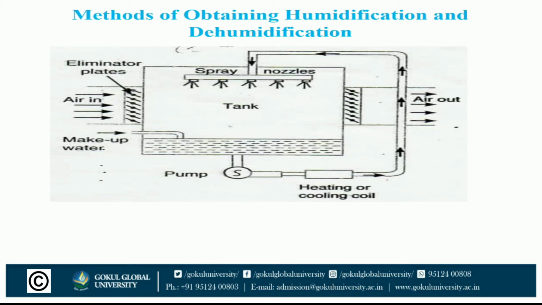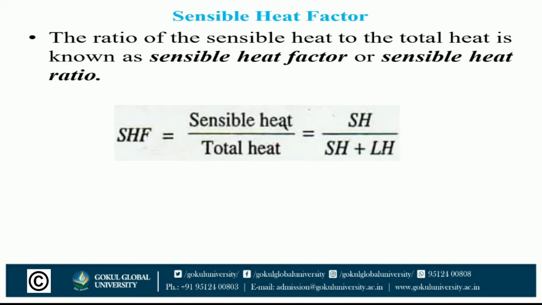The dehumidification process is done with the help of air washer or by using chemical. So, in figure.